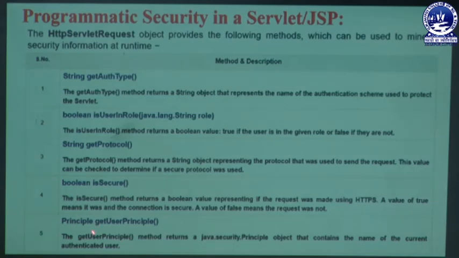The last method is known as getUserPrincipal. What is the use of that getUserPrincipal method? That method returns an object belonging to the package java.security.Principal. Through that Principal object, which contains the name of the current authenticated user, we are adding some authentication user platform.